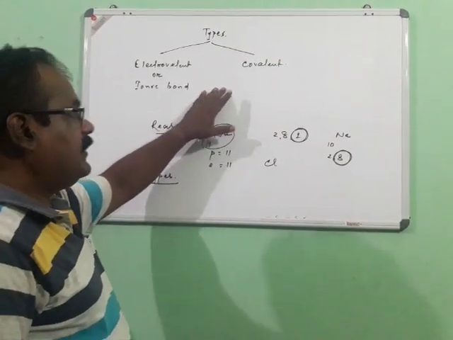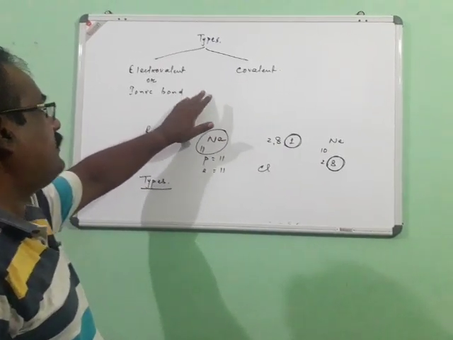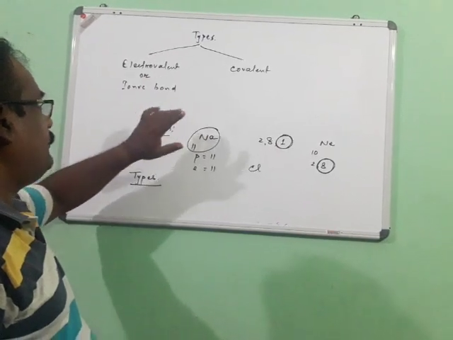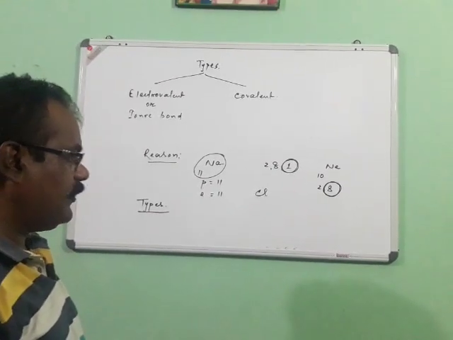In the previous class, that is class 9, according to that syllabus, you have already known there are two different types of chemical bonds, electrovalent or ionic, and covalent bond.